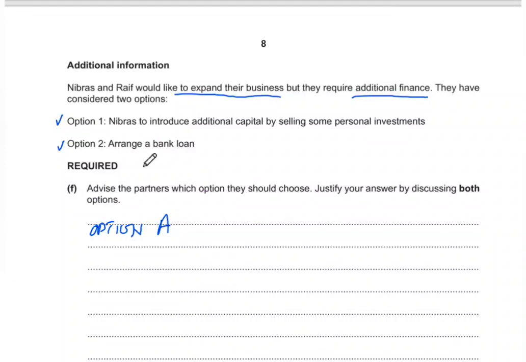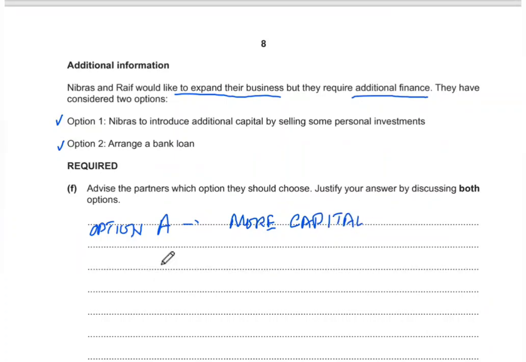So option 1 is to introduce additional capital by selling some personal investments. If he is adding more capital to the business, obviously that would mean he will have more stake in the business.